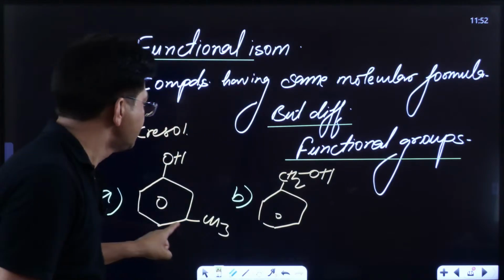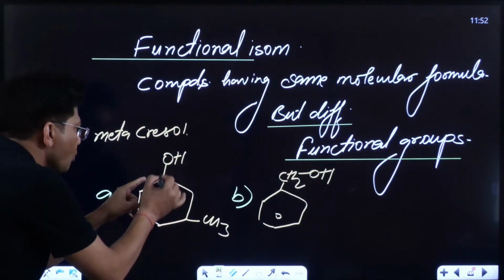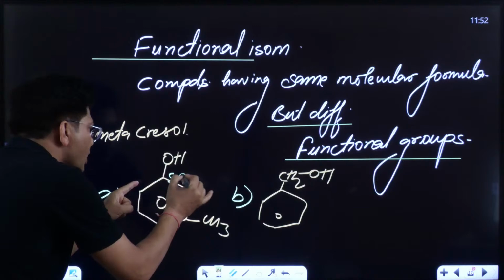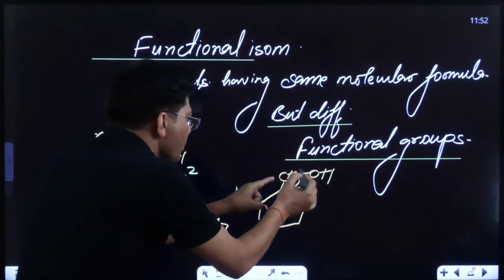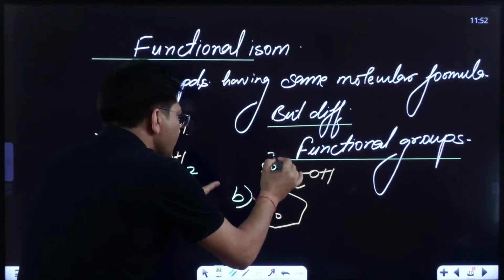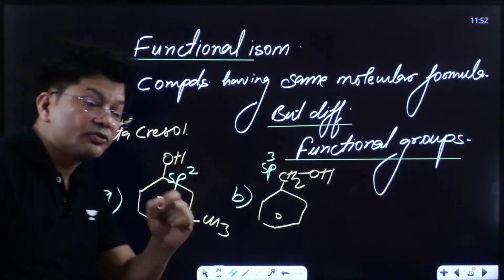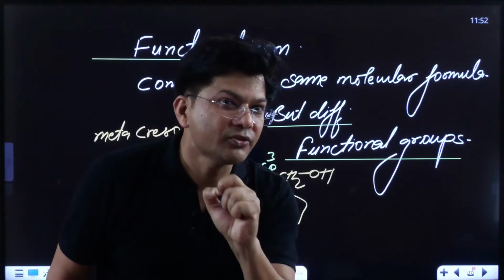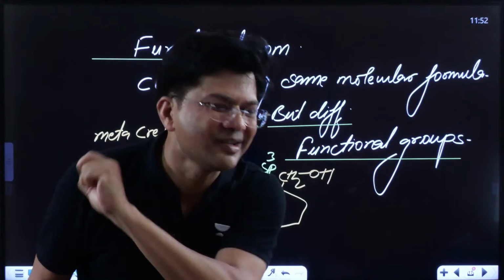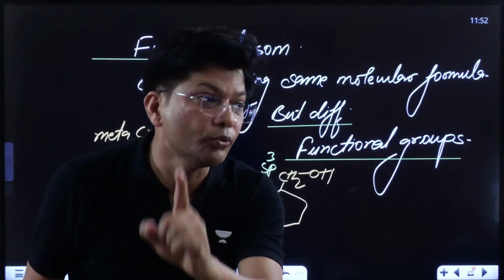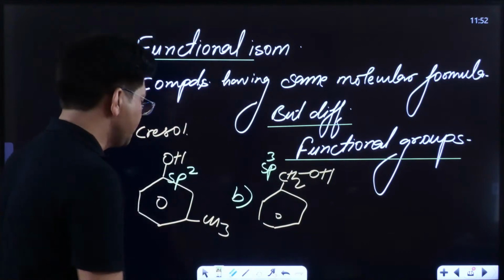Their molecular formula is exactly the same, but in one the OH is attached to an sp2 hybridized carbon, and in the other the OH is attached to an sp3 hybridized carbon. Kids, remember, if OH is attached to an sp3 hybridized carbon, it is going to be basic.